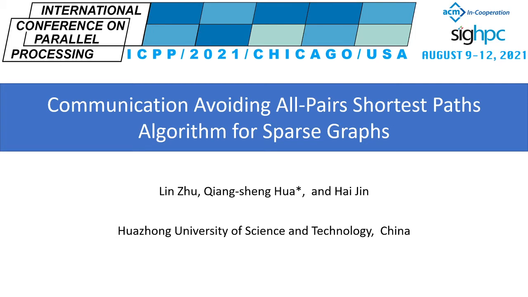My name is Lin Zhu, PhD student of Huazhong University of Science and Technology. I am honored to have the chance to report our research work at the 50th International Conference on Parallel Processing. The topic of my paper is Communication Avoiding All Pairs Shortest Paths Algorithm for Sparse Graphs, and this research work was done in cooperation with Changsheng Hua and Hai Jin.